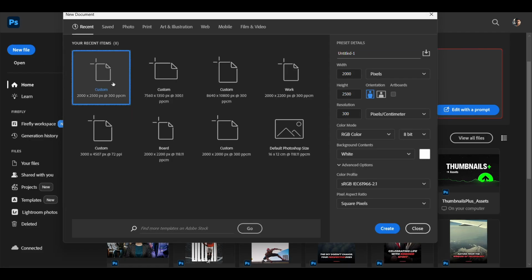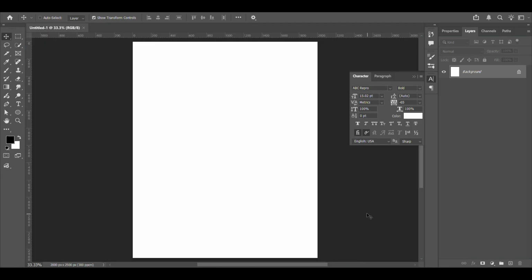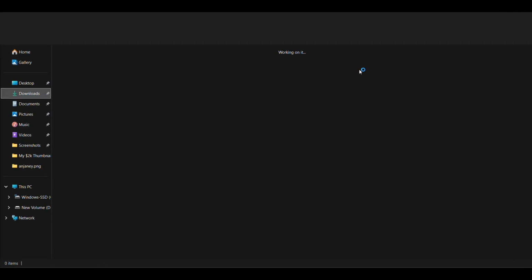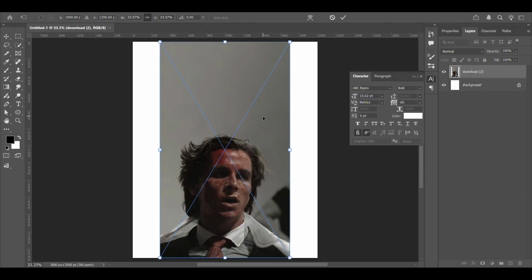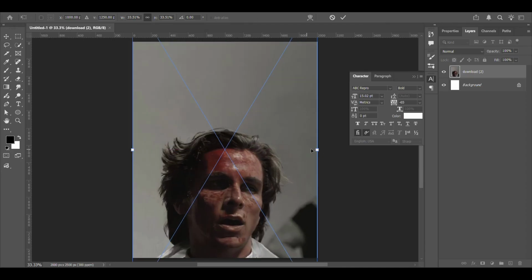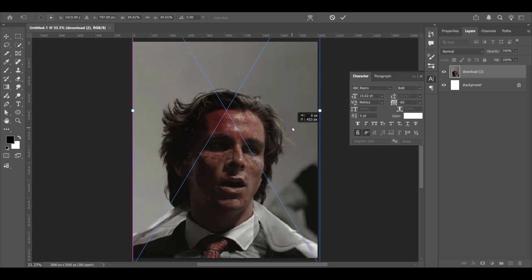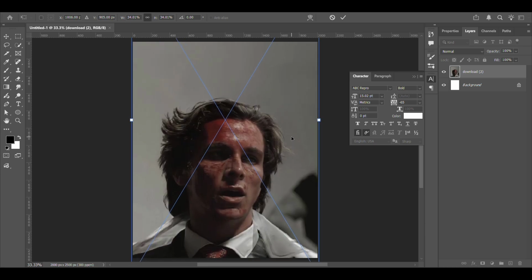Now open Photoshop and click on New File. You can either use the same settings as mine or go with a 4 to 5 ratio. I personally like using larger dimensions for better quality. Now just drag and drop your image into Photoshop and resize it to fit the canvas.